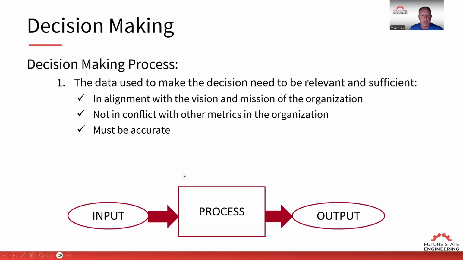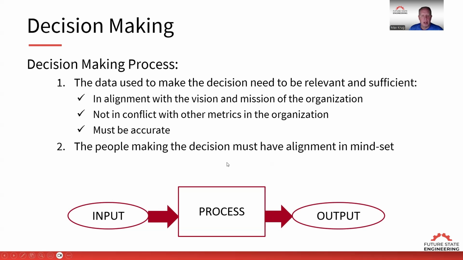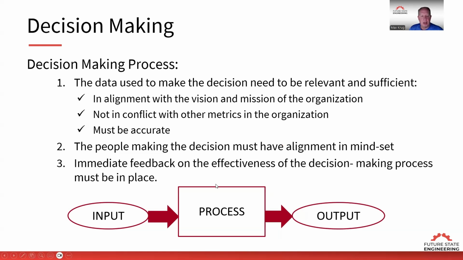Right? If we don't have accurate data, we're going to have variability in our input and of course not get the consistent outputs. And also the people making decisions must have alignment in mindset. So a lot of the principles that we promote are counterintuitive. And if we don't have the similar mindset, of course, we're going to have different intuition, and that different intuition is going to lead to different decisions. Different decisions, different outcomes. And then we need a process to provide immediate feedback on the decision-making process so that if there is an incorrect decision made, we see it immediately and we can course correct as soon as possible.